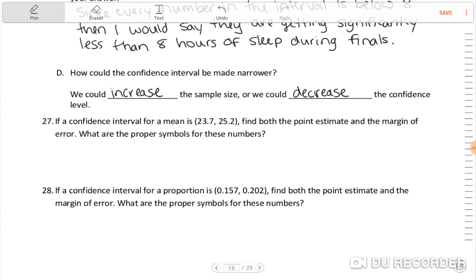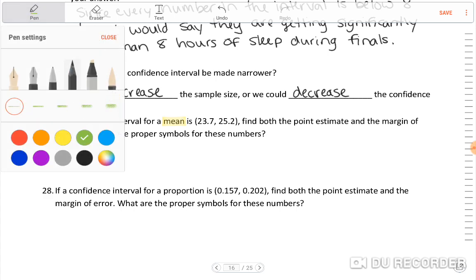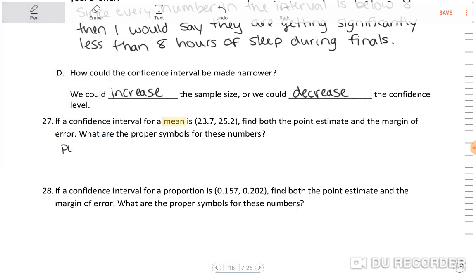Let's see here. Number 27. If a confidence interval for a mean is 23.7 to 25.2, find both the point estimate and the margin of error. What are the proper symbols for these numbers? Okay, once again, highlighting the fact that it says it's for a mean. So the point estimate is going to be X bar, and it's going to be the average of these two numbers.